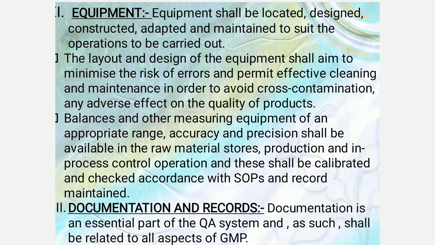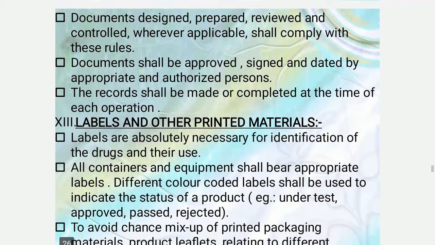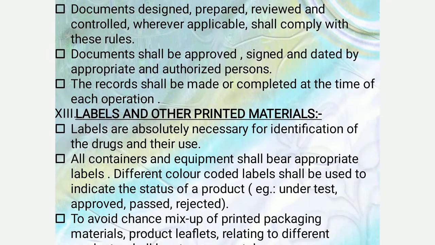Next one is the documentation and the records. Documentation is an essential part of the quality assurance system. As such, it shall be related to all aspects of GMP. Documents designed, prepared, reviewed, and controlled wherever applicable shall comply with these rules. Documentation should be approved, signed, and dated by the appropriate and authorized persons. They shall be made or completed at the time of each operation.